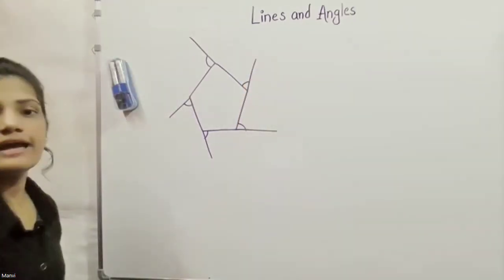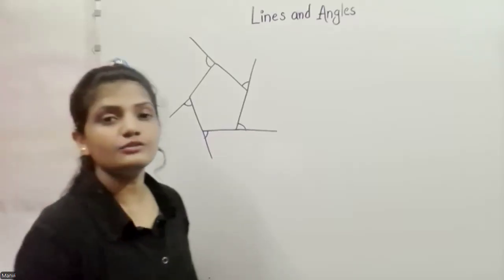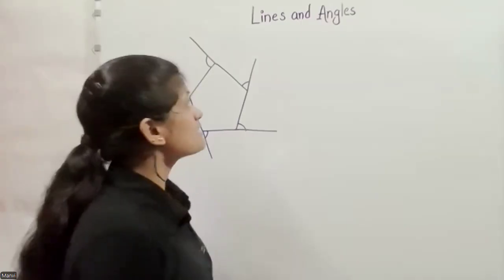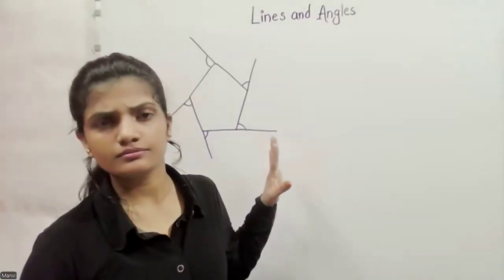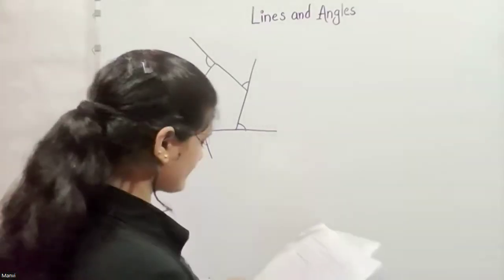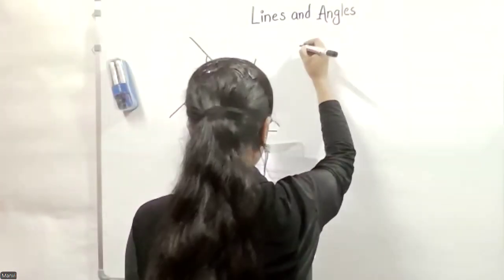These are the exterior angles. And you know, Kavya, one interesting thing about exterior angles is that the sum of all exterior angles of any polygon is always 360. Remember this thing.